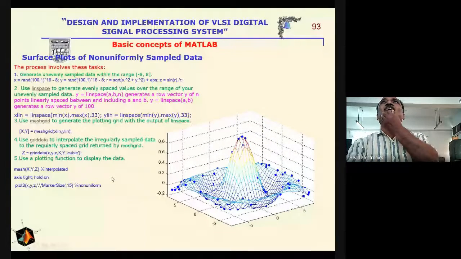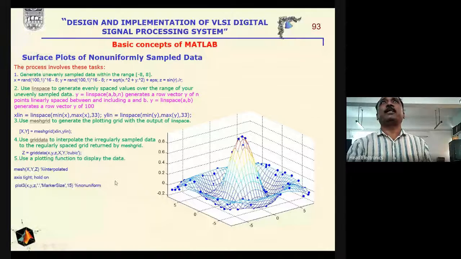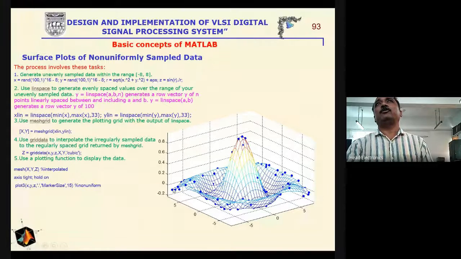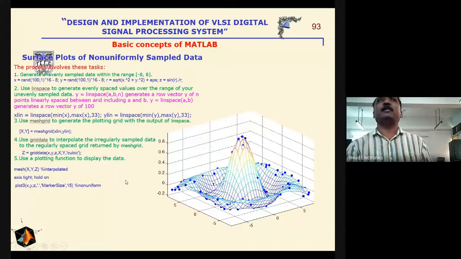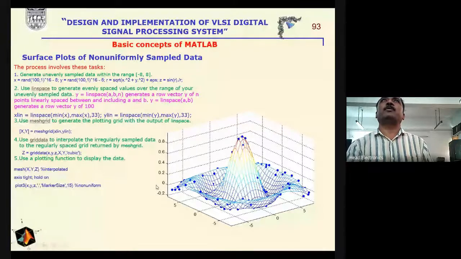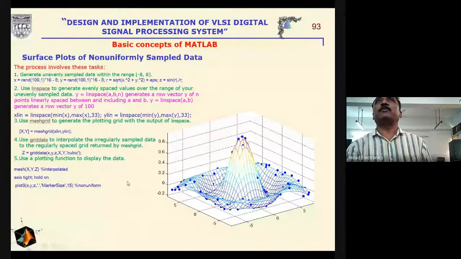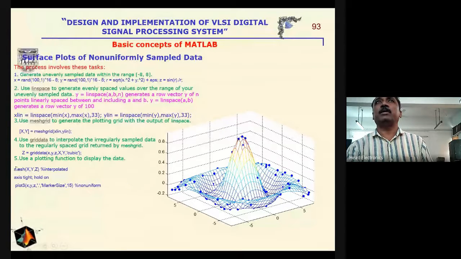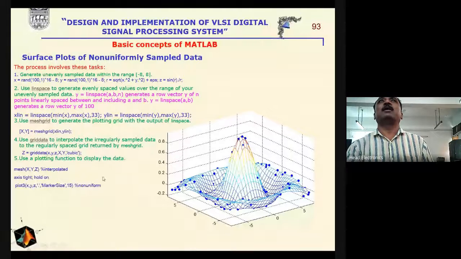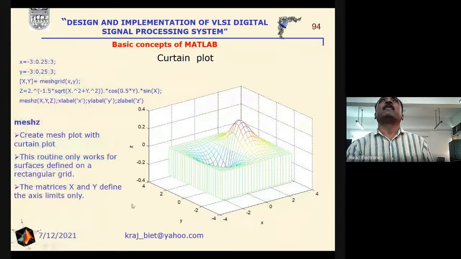Surface plot of non-uniformly sampled data. For example, we use the sinc function, or the sampling function. We can use the same type of command here. Suppose random numbers are generated for x and y, and then we define z in terms of x, y, and we grid them, and then we use the mesh command or the surf command to get the result. This is the result here.